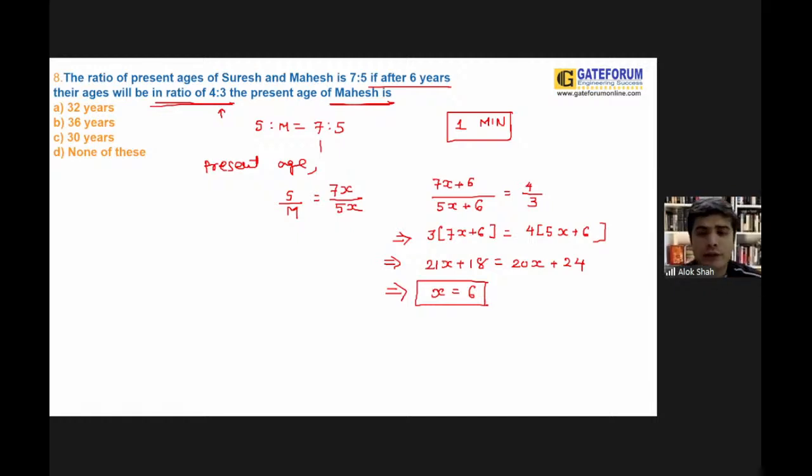And they ask us to find out the present age of Mahesh. Guys, present age of Mahesh is 5x, so that is 5 into 6, and that is going to become 30. The 36 answer that you got, that was his age after 6 years.